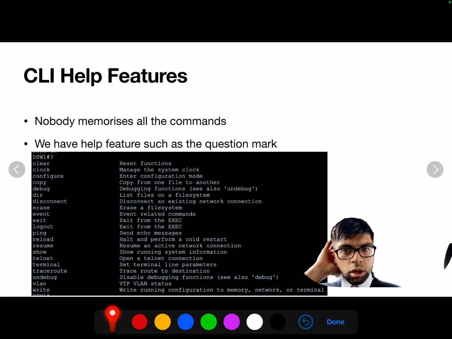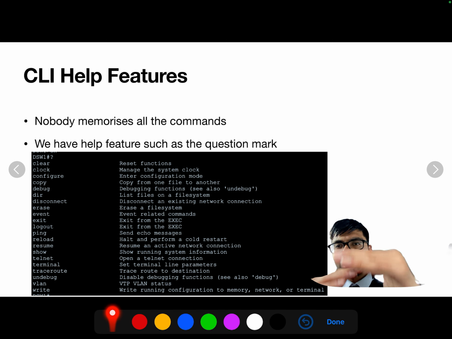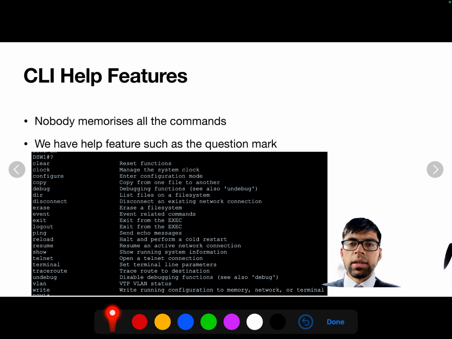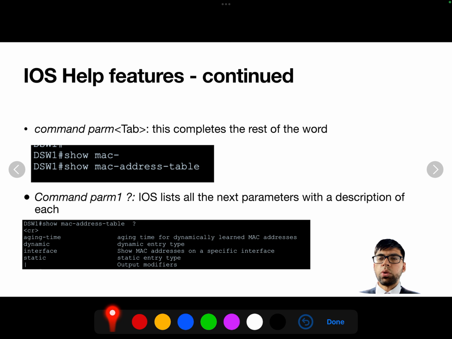So there's many types of commands, but the help feature, the question mark, allows us to basically get a list of what different commands are available for us to use. So it's pretty good in that sense.